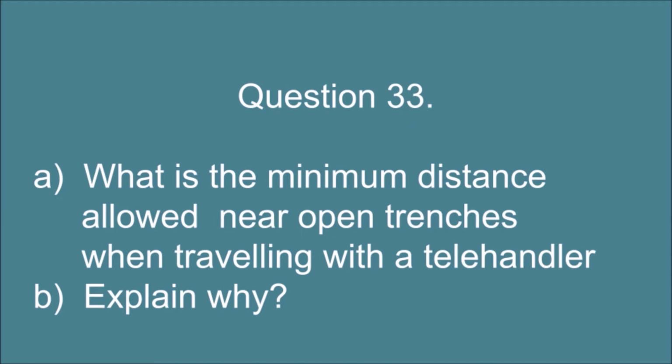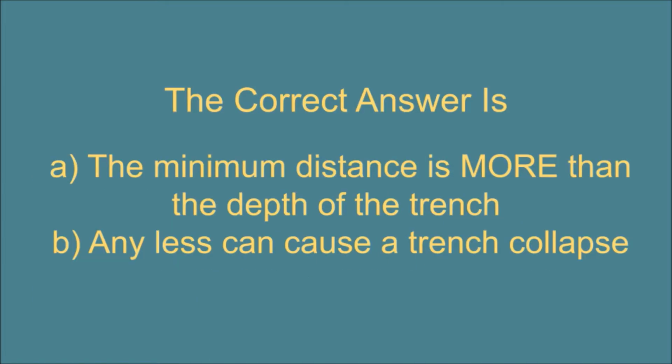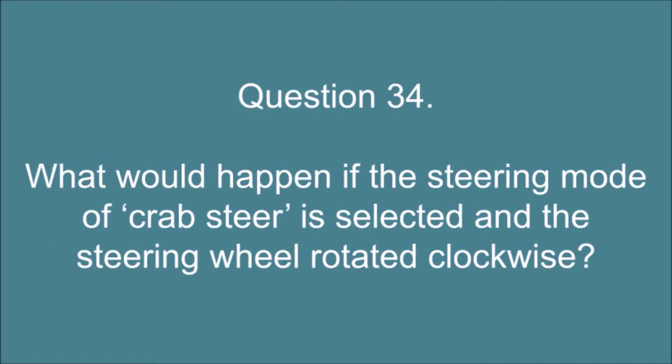Question 33. A. What is the minimum distance allowed near open trenches when traveling with a telehandler, and B. Explain why. The correct answer is A. The minimum distance is more than the depth of the trench, and B. Any less can cause a trench collapse.